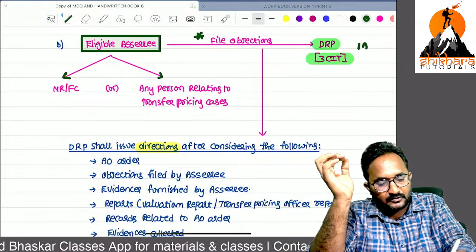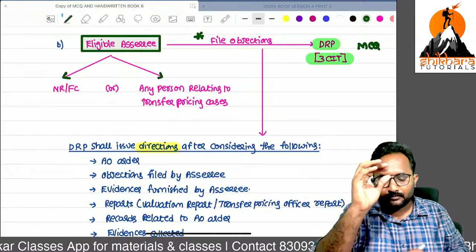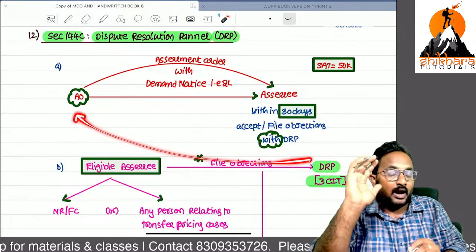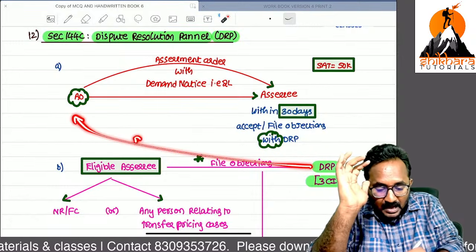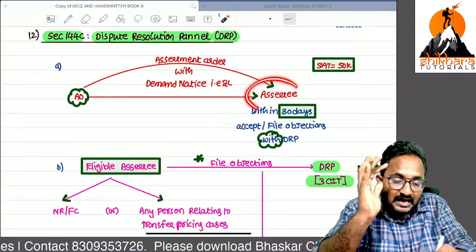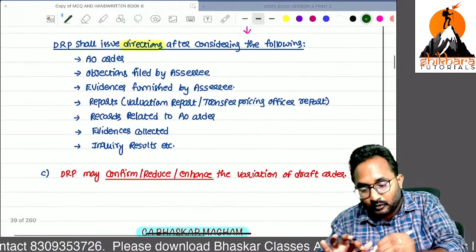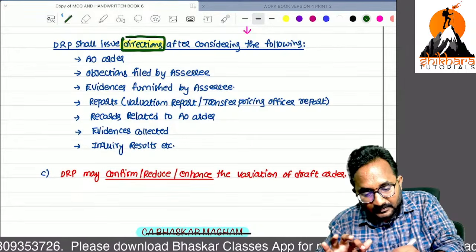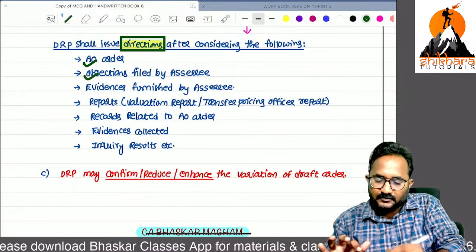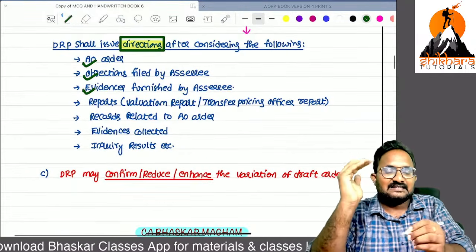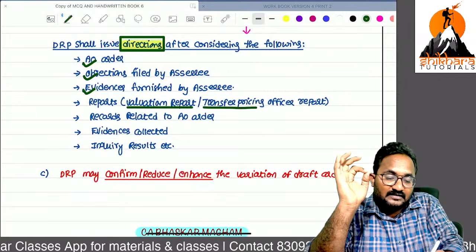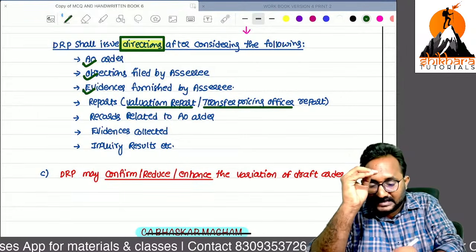Yes, in the Dispute Resolution Panel, it is an MCQ point. Now, DRP will give directions to that AO, not an order. DRP will give what? Directions to that AO. Based on the directions, they can pass the assessment order to the SSE. So after considering all the things, DRP can give the direction. First, they will verify the AO order. Whatever objections filed by the SSE, they will verify. What evidences submitted by the SSE, they will verify. Valuation report and Transfer Pricing Officer (TPO) reports. These are all the things they can verify.